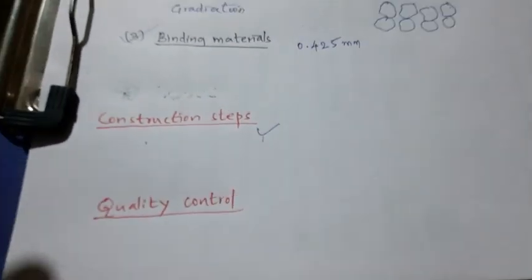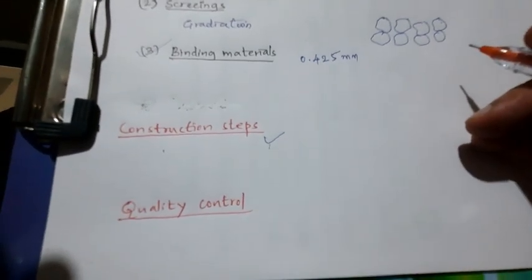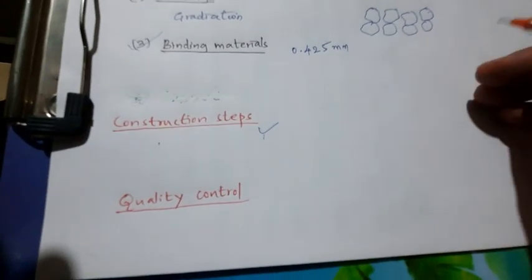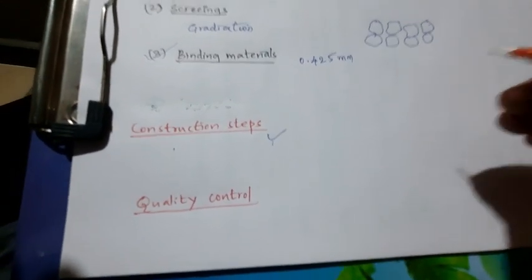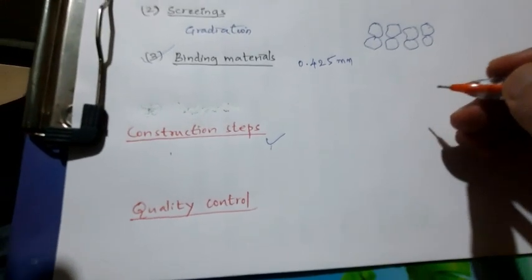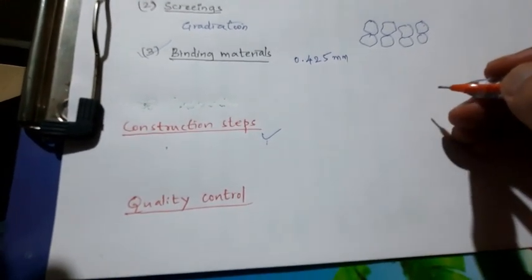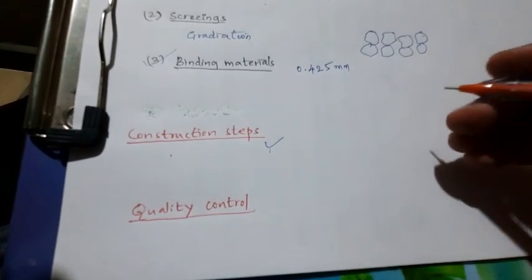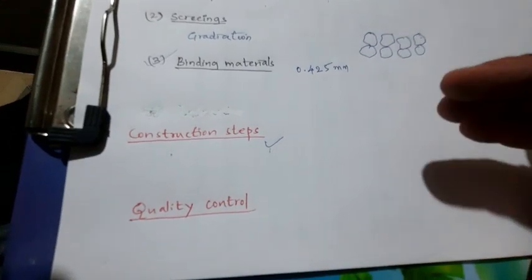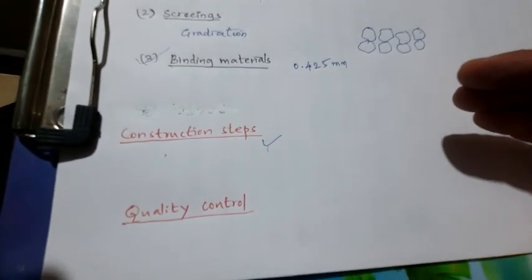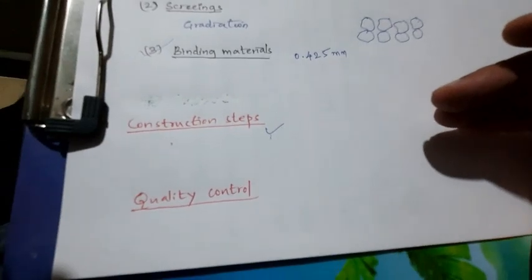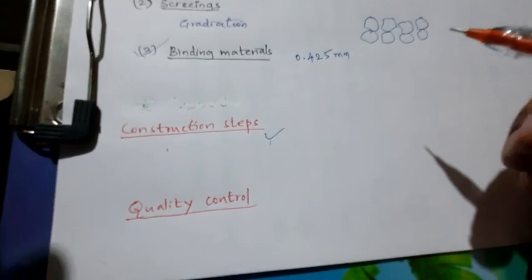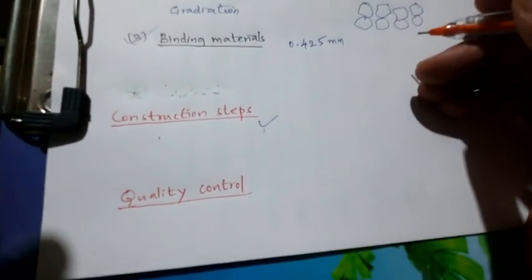Now let us see the construction steps. The first thing is the foundation for receiving the new layer of WBM, which may be either the subgrade, subbase or base course. This layer is prepared by scarifying and filling whatever depressions, patches and potholes are present, and the surface is brought to the required grade and camber. The next step is that the dust and other loose material are cleaned.